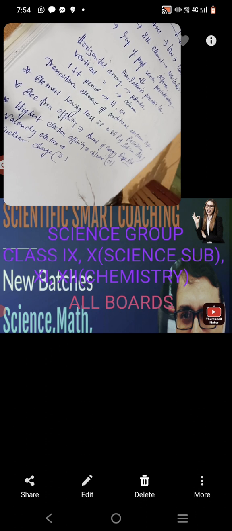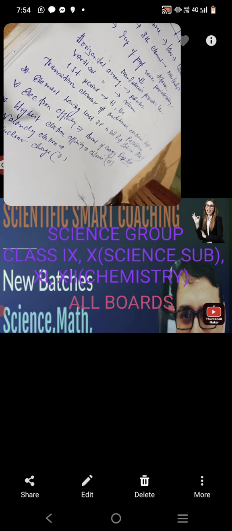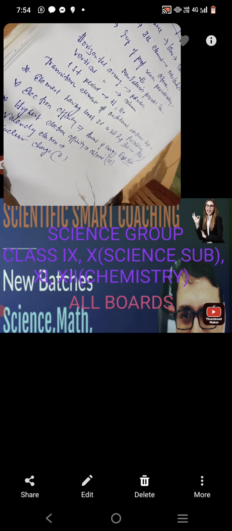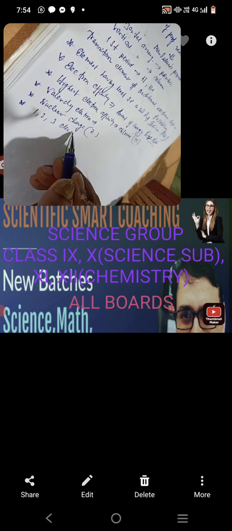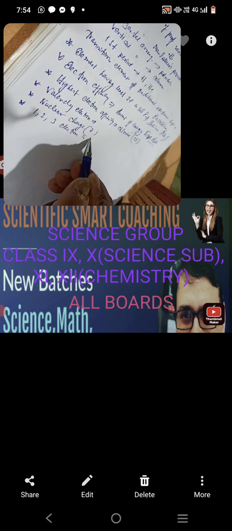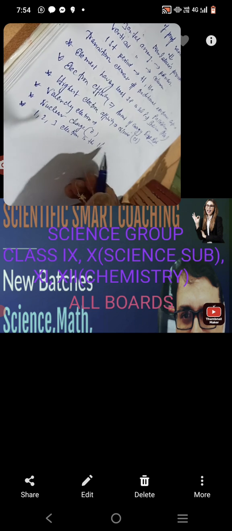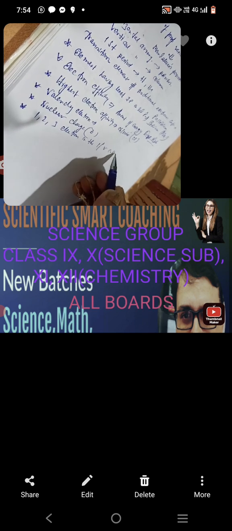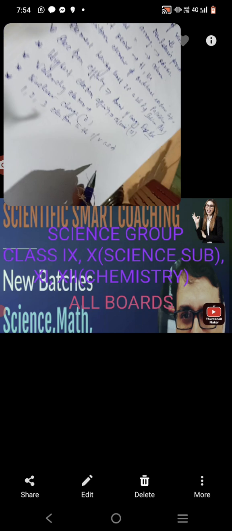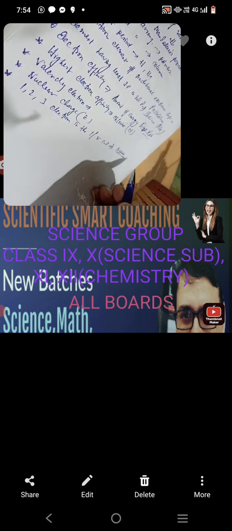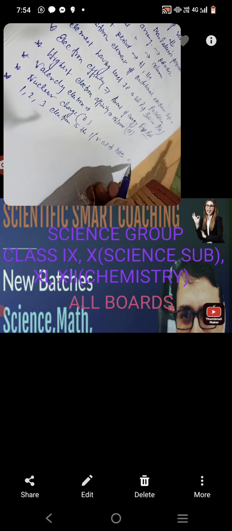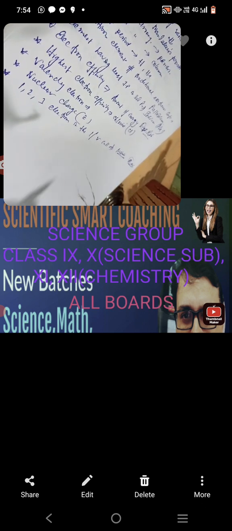Elements with 1, 2 or 3 electrons in the last or valency shell are called metals. Examples: potassium, aluminium, etc.